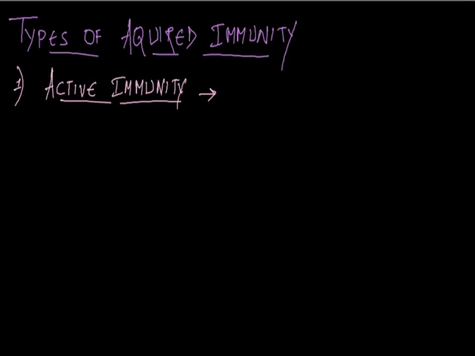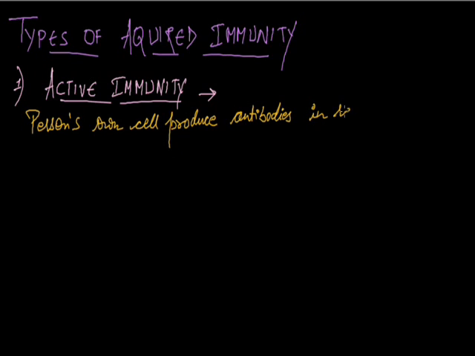Active immunity is the immunity in which a person's own cells produce antibodies in response to infection, that is, when a pathogen invades the body, or to vaccination.